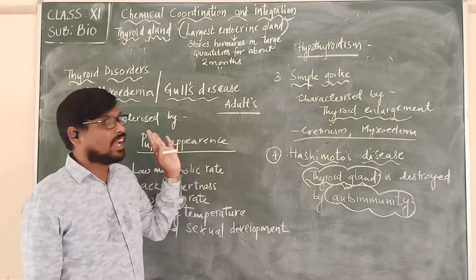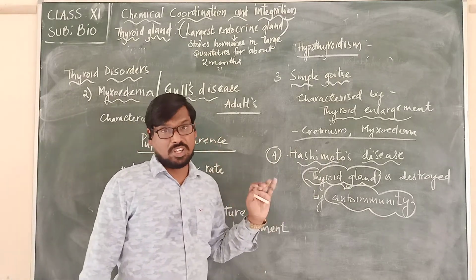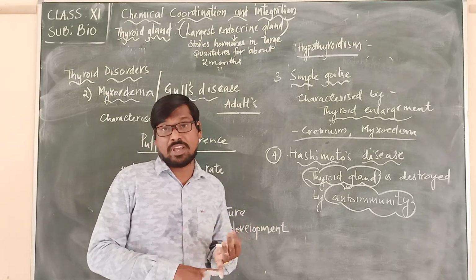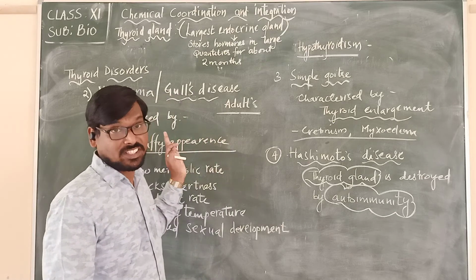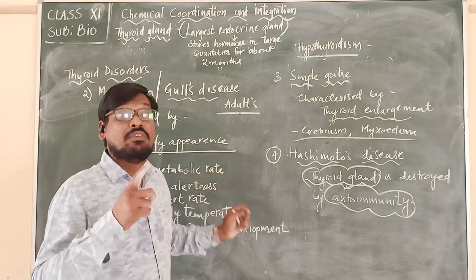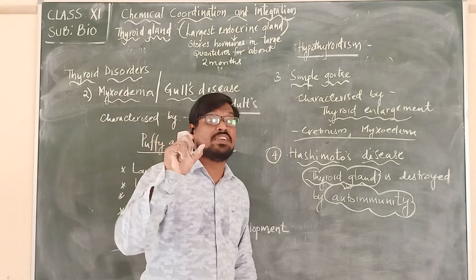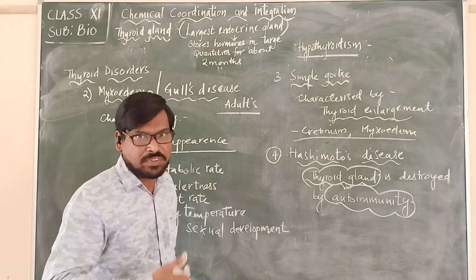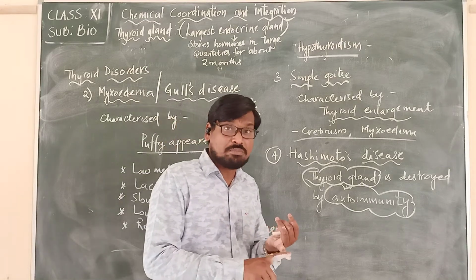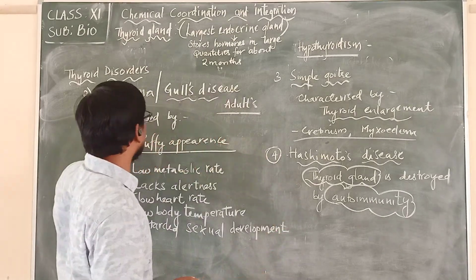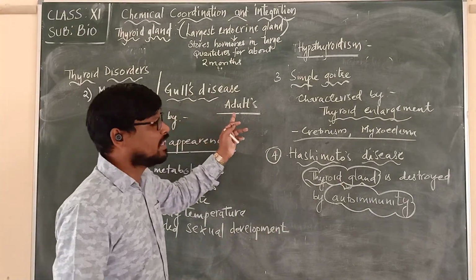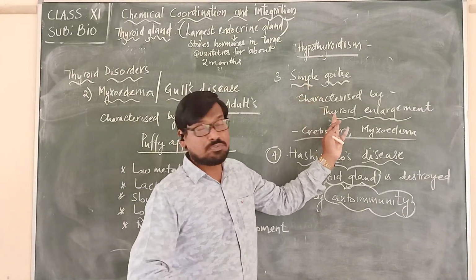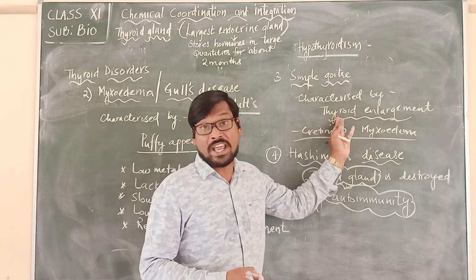So these are all the diseases that we have to remember. As we have studied Paris disease or Basedow disease, or we said that it is exophthalmic goitre or Graves disease, the first one, when the thyroxine is produced in more quantity, we highlighted it as hyperthyroidism. Hypothyroidism means when there is deficiency of thyroxine. We said cretinism in infants. And the second one we said is myxedema or Gull's disease, it is in adults. And the third one we said simple goitre, it may be deficiency of the thyroxine, which leads to thyroid enlargement.